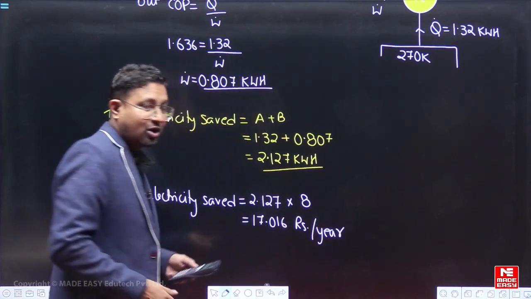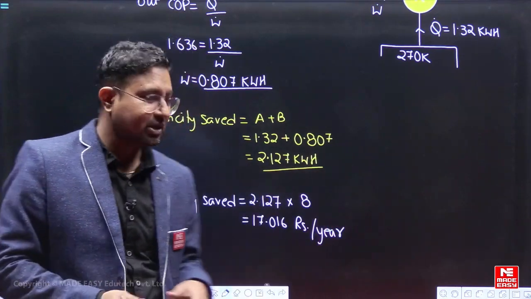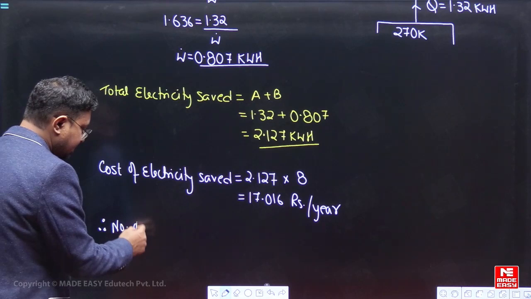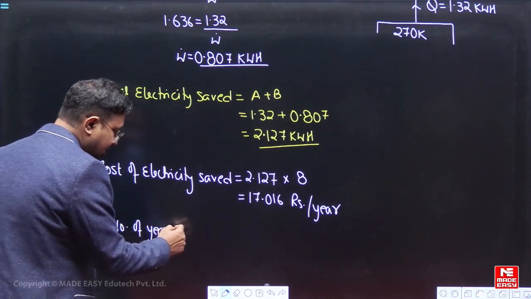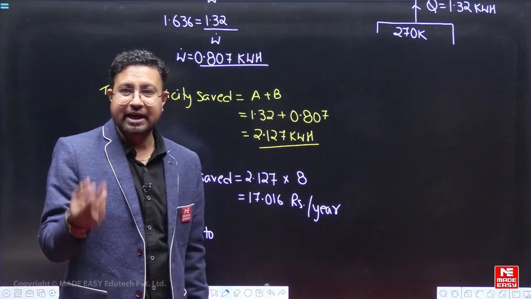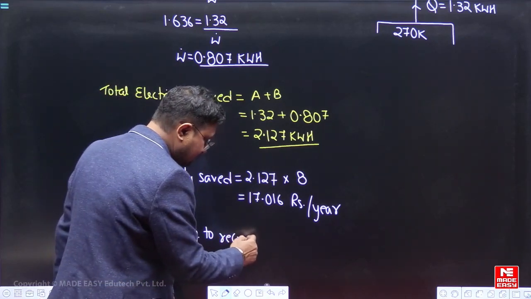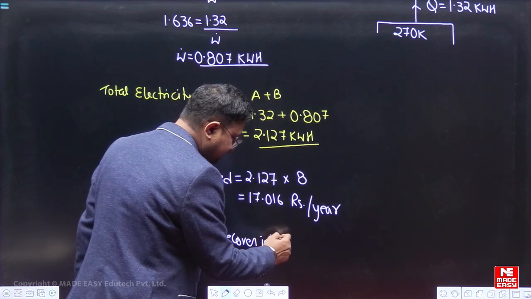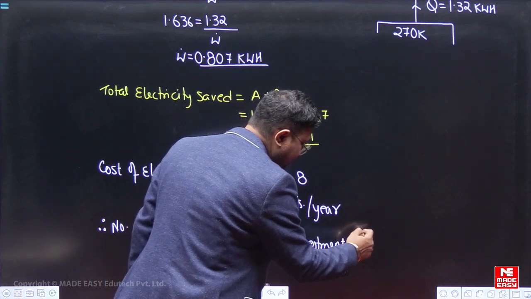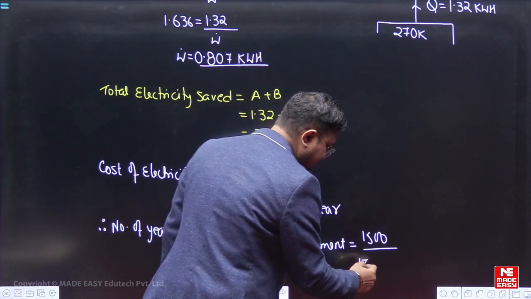You have saved this. Now how much extra money do you need to spend to purchase and replace this? It is 1500. So the number of years required to recover the initial investment will be equal to 1500, the number of rupees which you have spent, divided by 17.016, which is what you are saving.